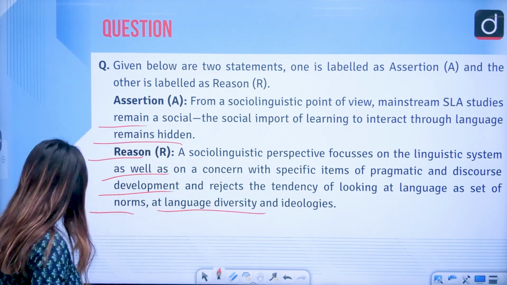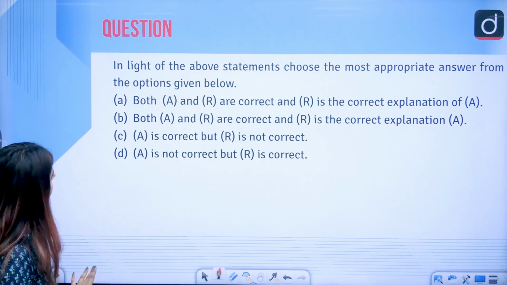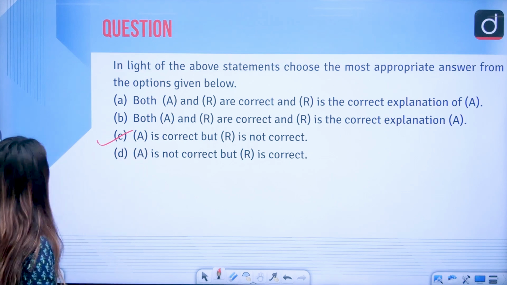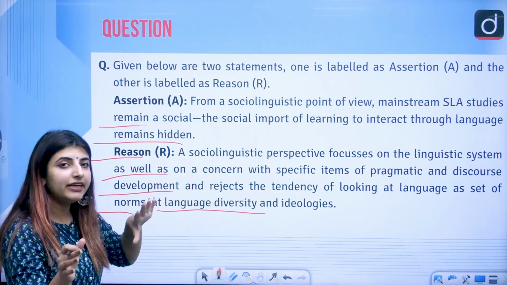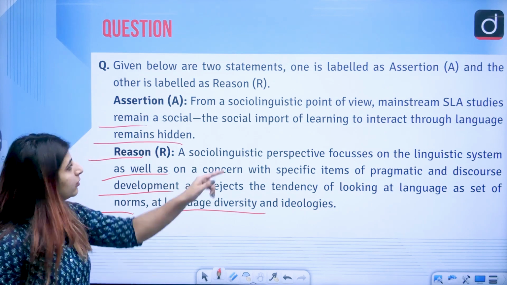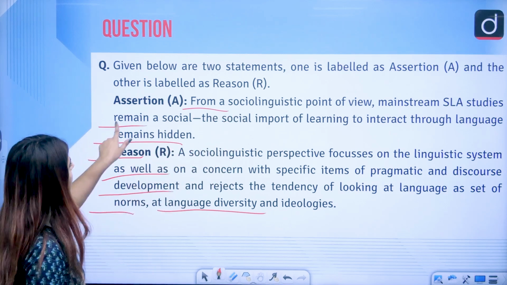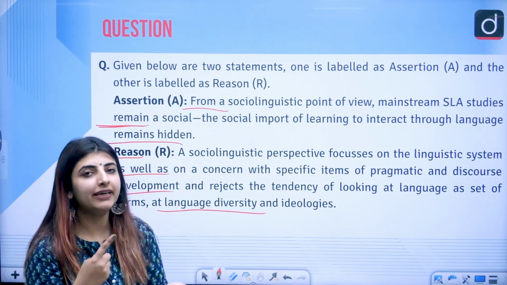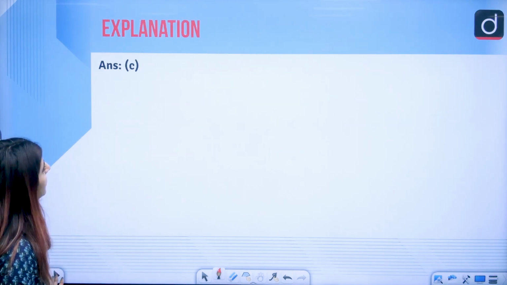Language diversity and ideologies, the answer to this question, these are the statements. Option C, that is statement 1 is correct, R is not correct. The reason is not correct here because of the fact that it deals with one or the other thing as well. Here in the assertion, of course it's correct. The SLA remains asocial; the social import of language is to learn and interact with each other. But it remains hidden there, correct?